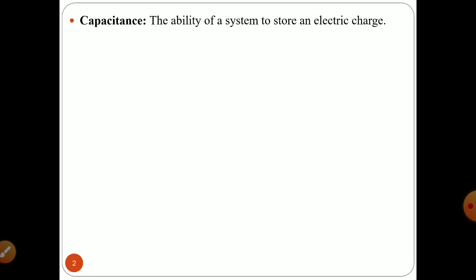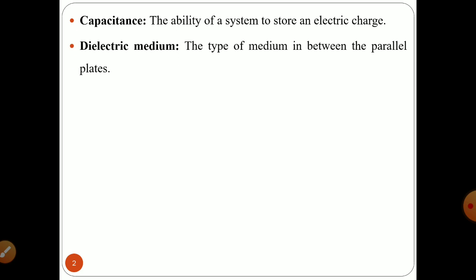This capacitance is completely dependent on the type of medium which you are keeping in between your parallel plates, and this medium kept between the two parallel plates is known as the dielectric medium. So the distance between two plates is overcome by some kind of medium that is responsible to store an electric charge. So this capacitance is dependent upon the medium which is kept between the two parallel plates.